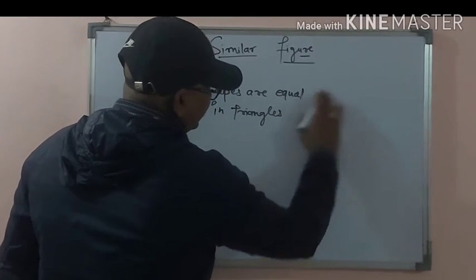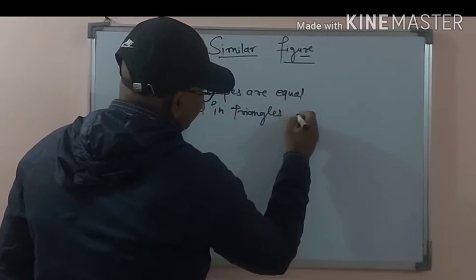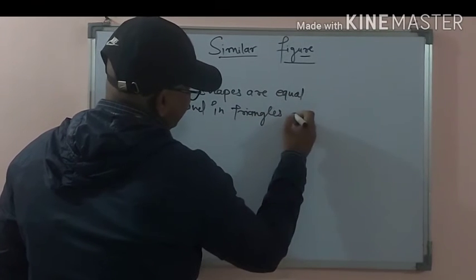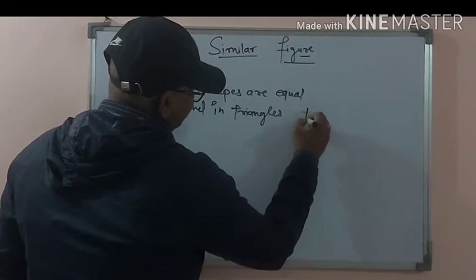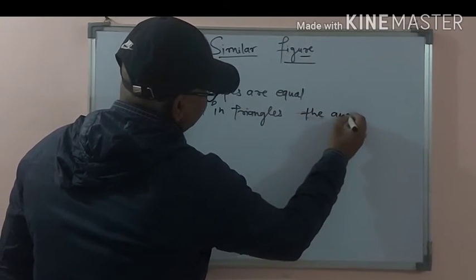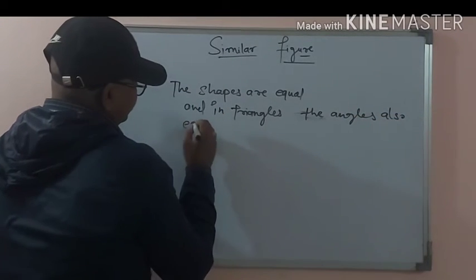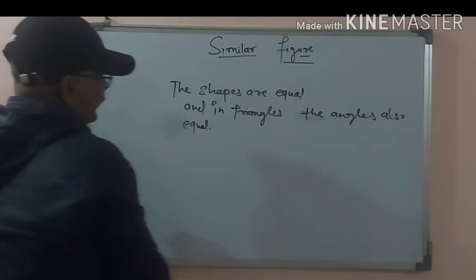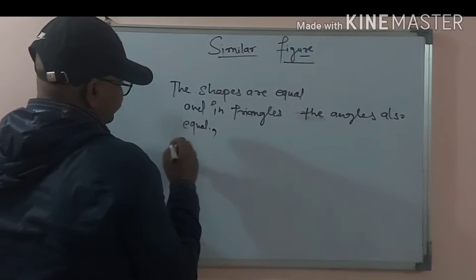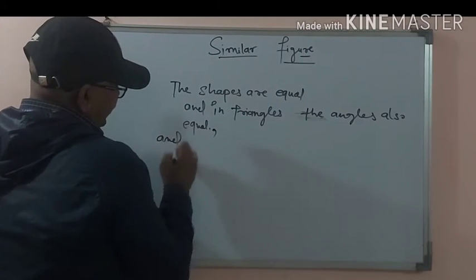The shapes are equal, the angles are also equal, and the ratio of lengths is also equal.